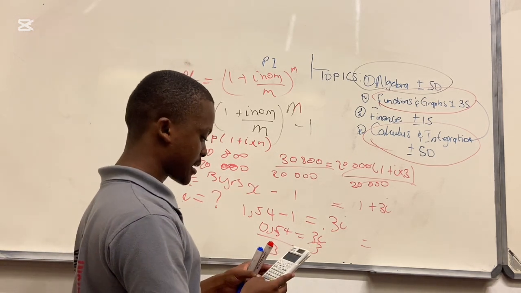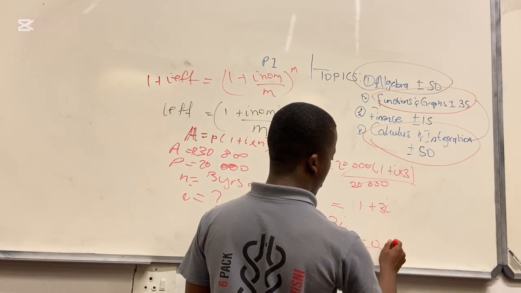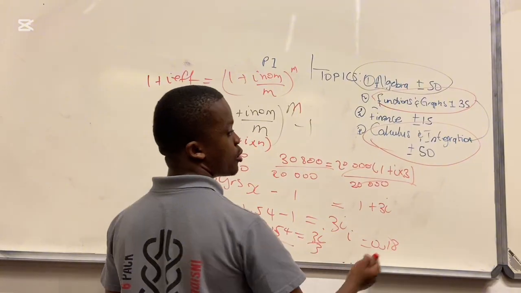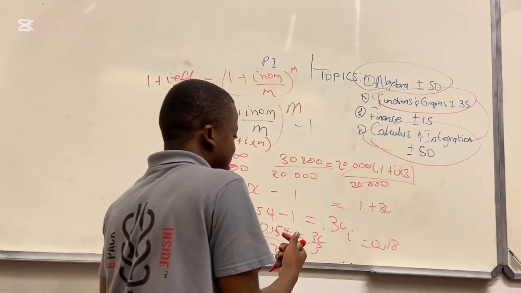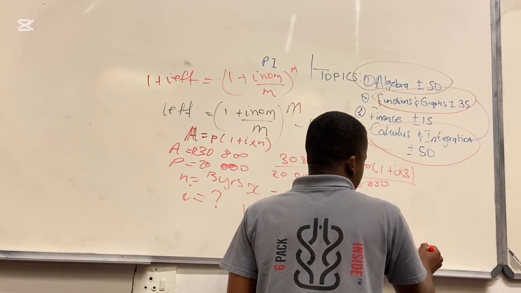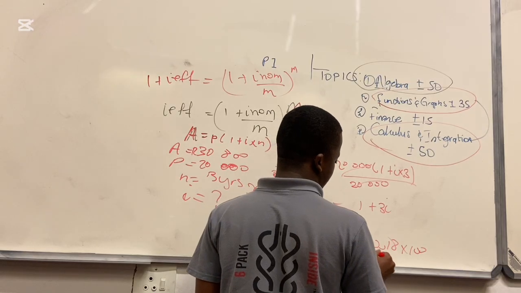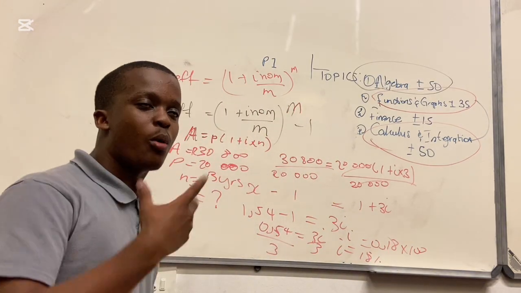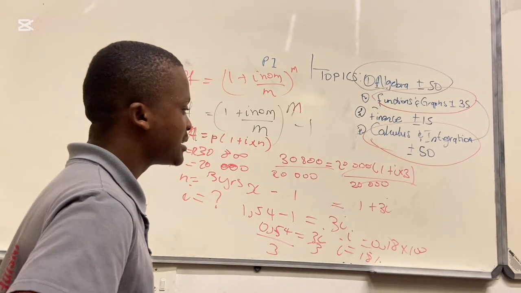0,54 divided by 3 is 0,18. You multiply because we want the interest rate, the simple interest rate. Now you multiply by 100. I in percentage is 18%. 0,18 times 100 is 18%. This is how you go about answering these questions.